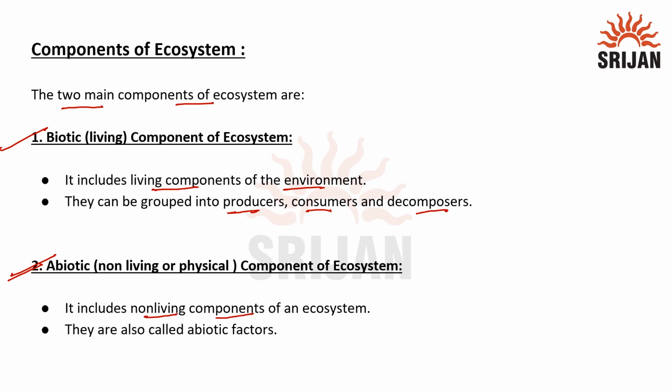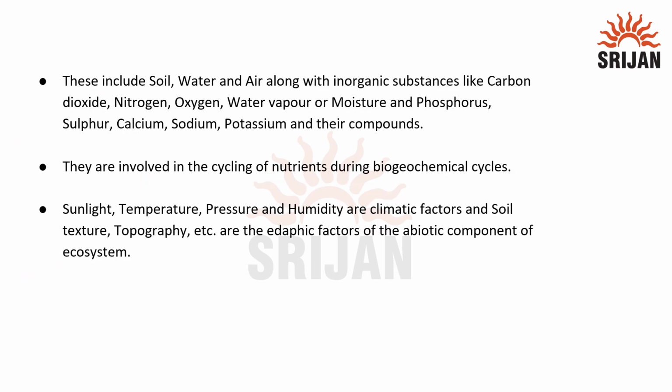Talking about the abiotic component of the ecosystem, it is going to include the non-living component, and it is also called the abiotic factor. These abiotic factors include soil, water, air, along with certain inorganic substances like carbon dioxide, nitrogen, oxygen, water vapor or moisture, phosphorus, sulfur, calcium, sodium, potassium and their compounds, and all this will be involved in the cycling of nutrients